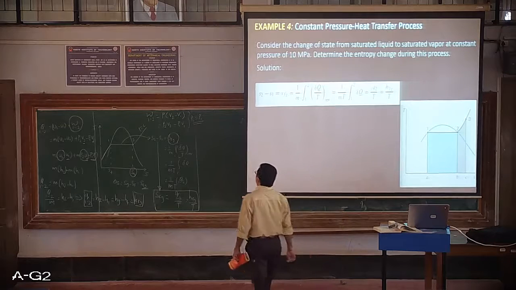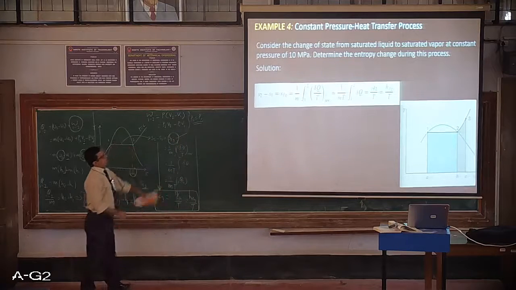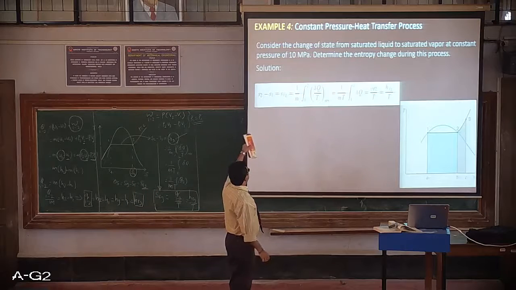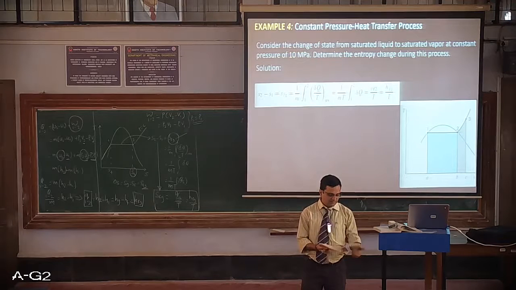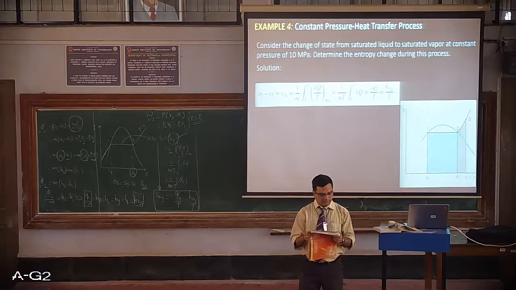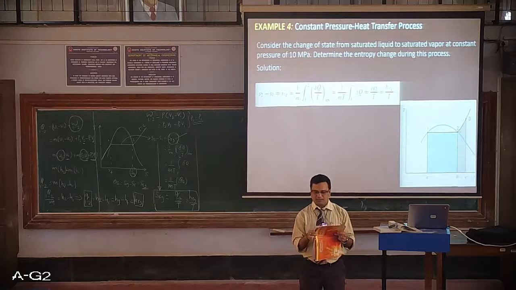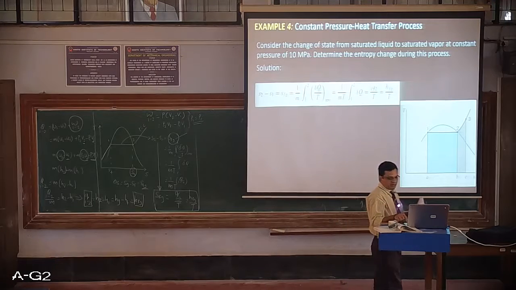No doubt we can evaluate this SFG directly from the property tables. Since the value is given here, that vapor at constant pressure of 10 megapascal, if you go directly to the pressure table for 10 megapascal, we'll get the value of SFG, that is 12th column on page number 12. On page number 12, the value of SFG is 2.2544.